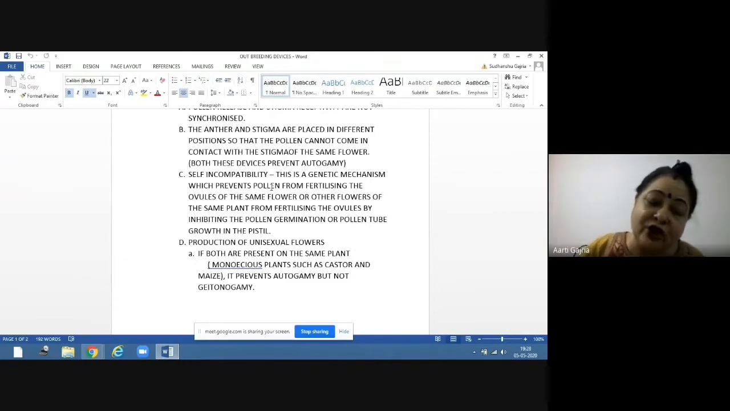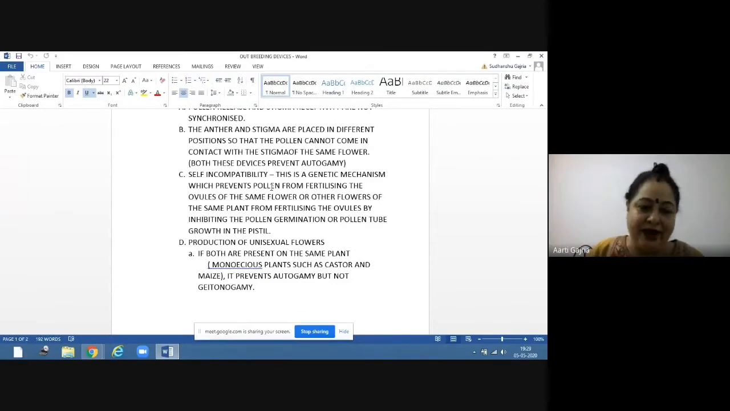Now nature has also given incompatibility inside a flower. That means the pollen is not compatible with the stigma of the same flower. So what will happen? Even if the pollen is falling on the stigma, the stigma will not allow this pollen to grow, or it will not allow the pollen tube to come inside. That means the pollen cannot germinate on this stigma. And this is called